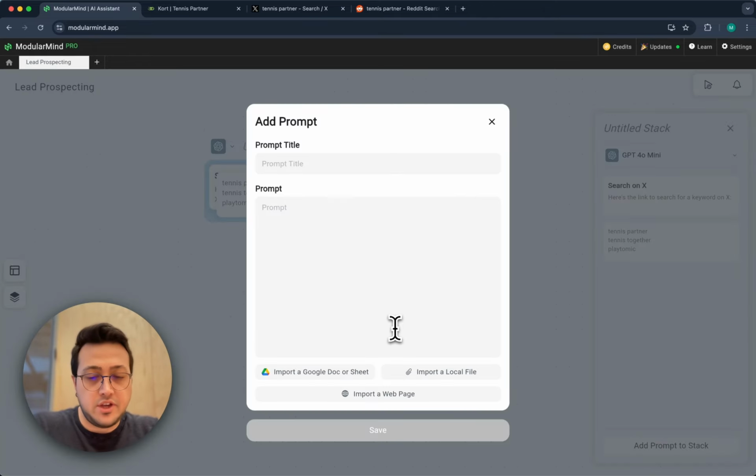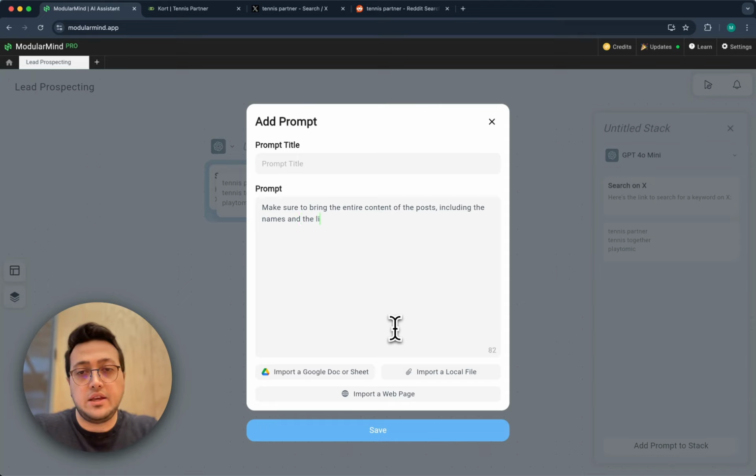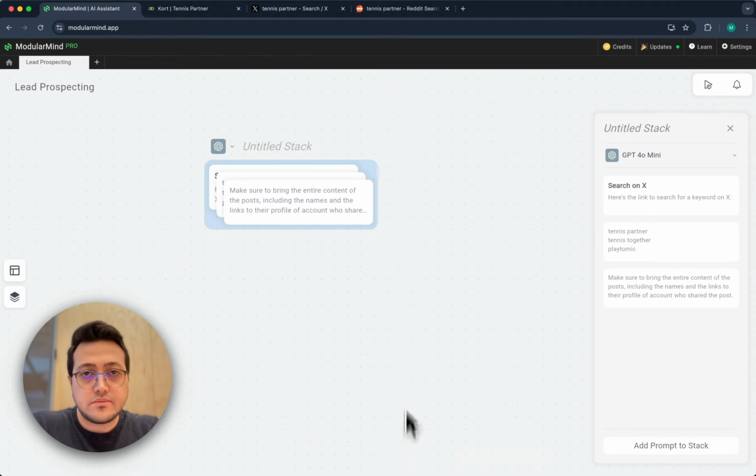Then I'll also add something to make sure that it does whatever I want exactly. So I will say, make sure to bring the entire content of the posts, including the names and the links to the profiles of people or accounts who share posts. Now let's just first name this as Find the posts on X.